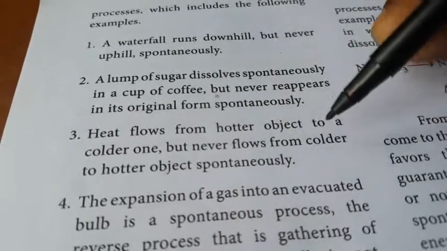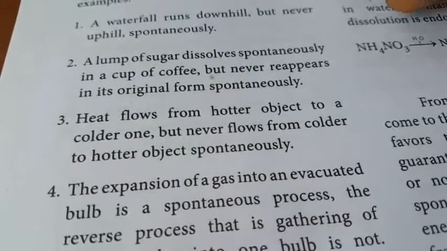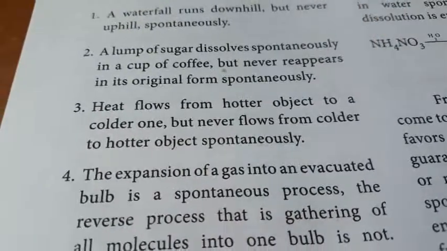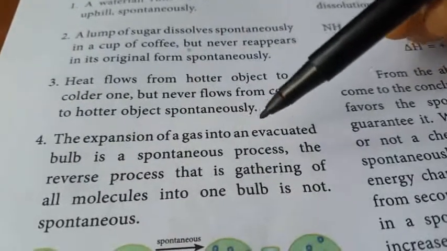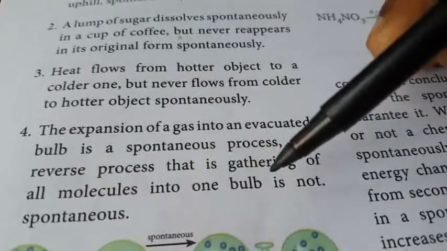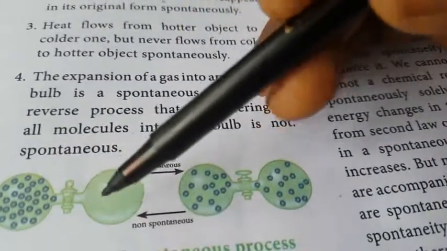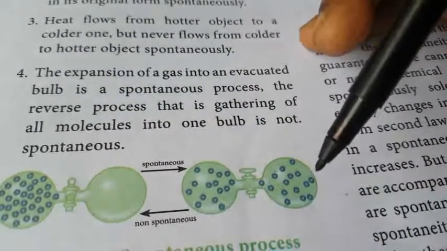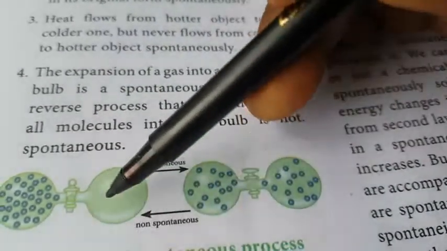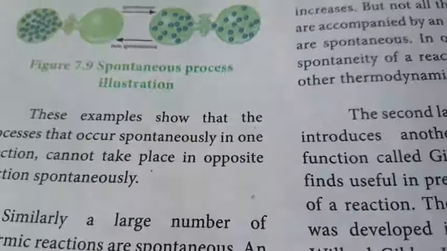Heat flows from a hotter object to a colder one but never flows from colder to hotter object spontaneously. The expansion of gas into an evacuated bulb is a spontaneous process. The reverse process, gathering all molecules in one bulb, is not spontaneous. If we open it, the gaseous molecules spread spontaneously, but we cannot gather them again on one side. So that is the spontaneous and non-spontaneous process.